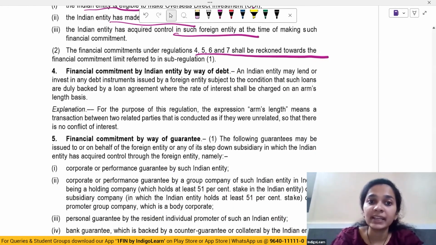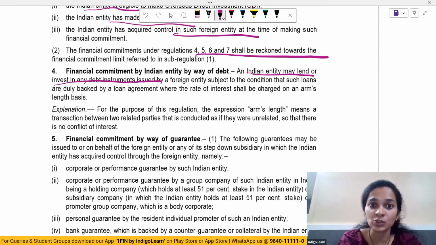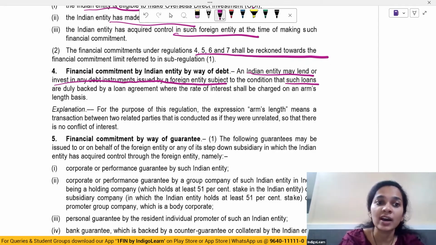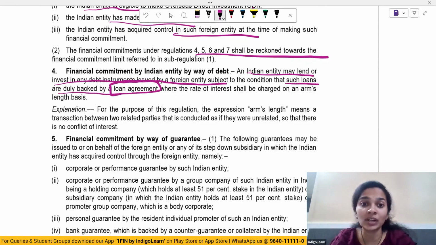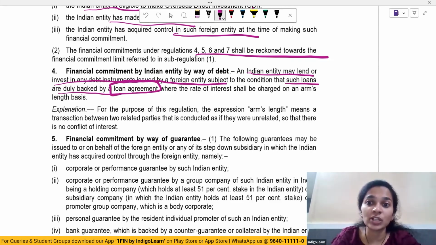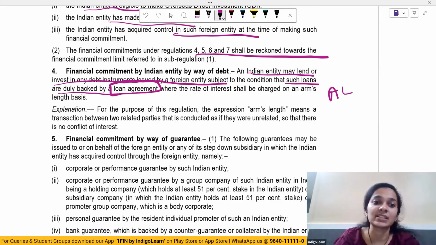Financial commitment by an Indian entity by way of debt. So an Indian entity may lend or invest in any debt instruments issued by a foreign entity, subject to the condition that such loans are duly backed by a loan agreement. So these loans shall be backed by a loan agreement, where the rate of interest shall be charged on an arm's length basis.